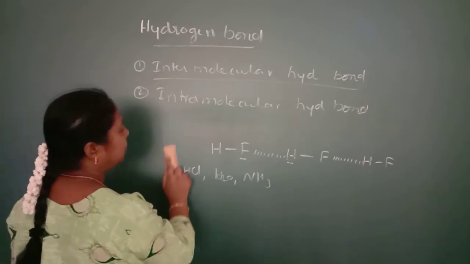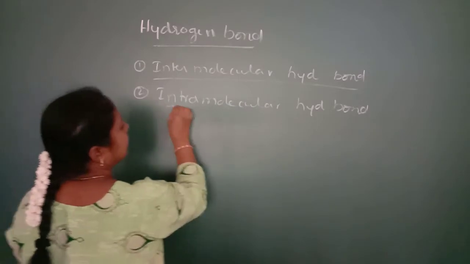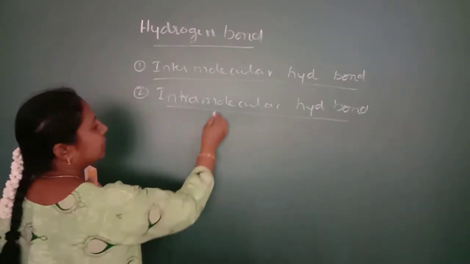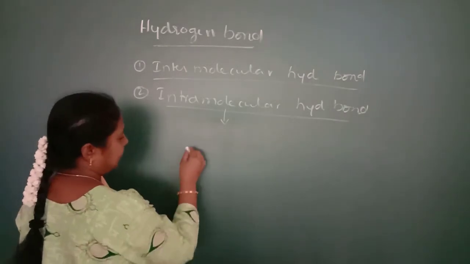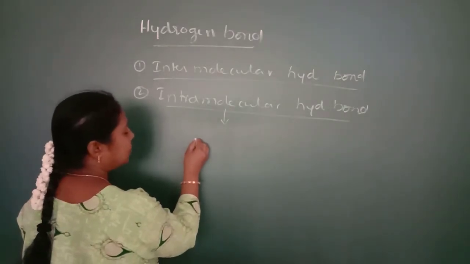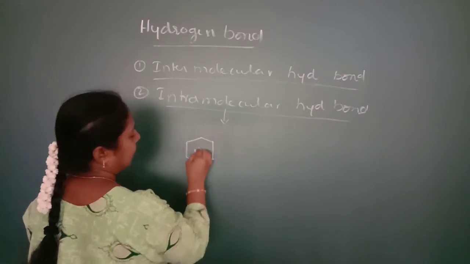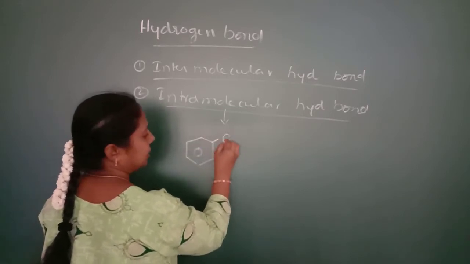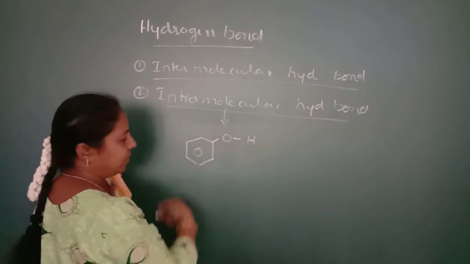Next, we will go through the second type of hydrogen bonding, the intramolecular hydrogen bonding. So what is this intramolecular hydrogen bonding? Let us take one of the examples, orthonitrophenol. So we will take benzene. If we attach OH group to the benzene, it will become a phenol.